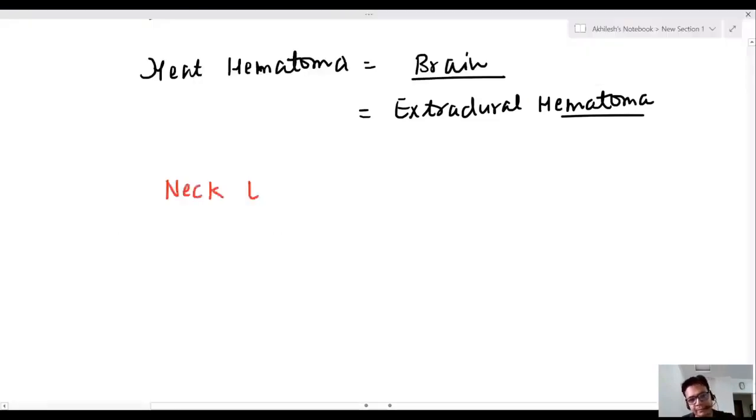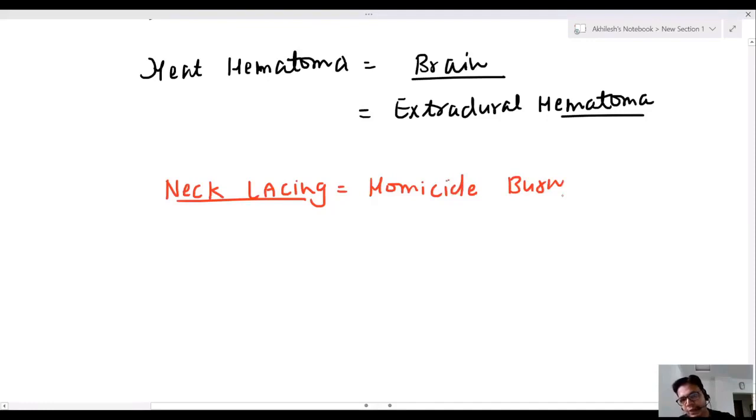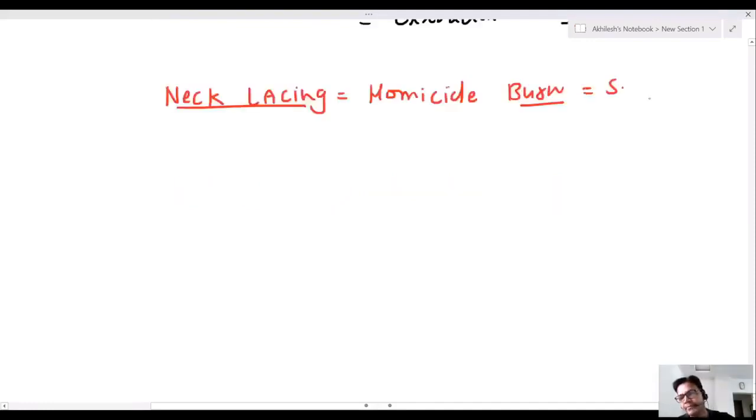Now, sir, some important points. Due to burn, we have neck lacing. Neck lacing is homicide burn. Generally this is seen in South Africa. The people are killed by homicide burn. This is known as neck lacing.